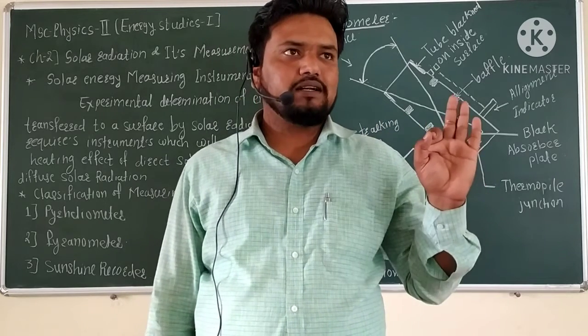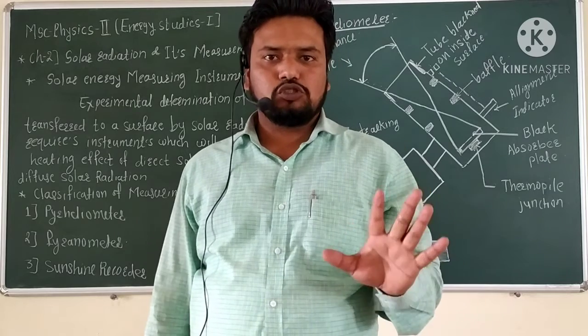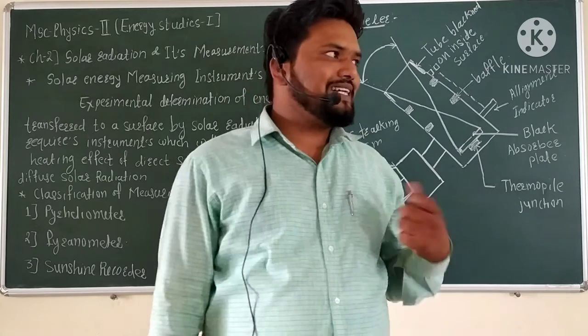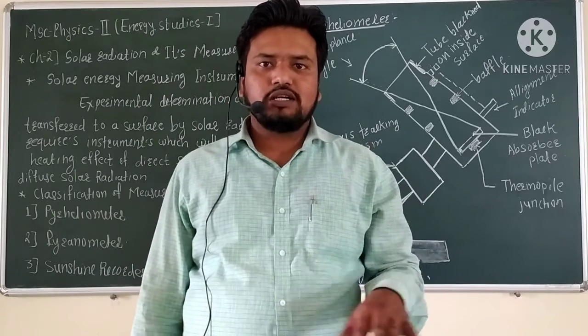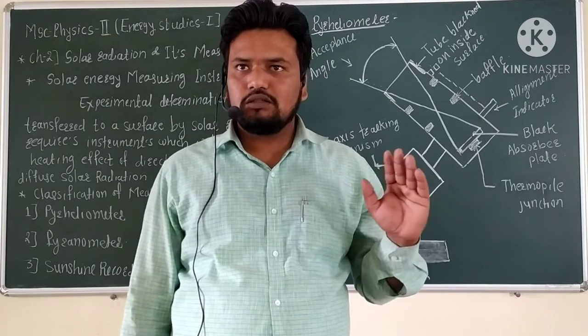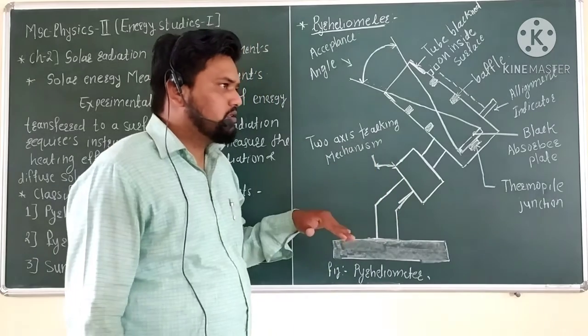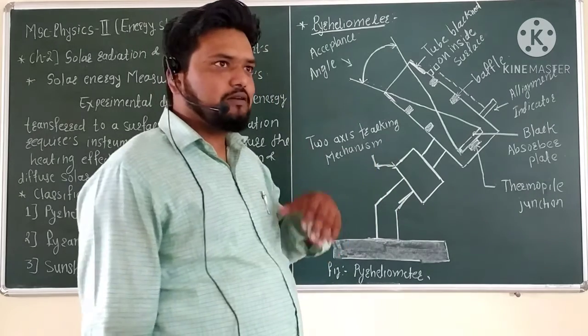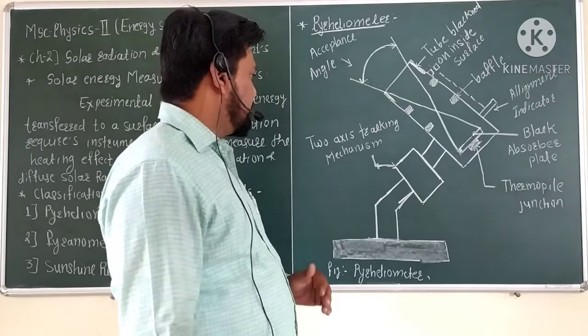To be clear on the first point, the pyroheliometer is used to measure or detect the direct solar radiation which is emitted from the sun and received at the earth's surface. This beam radiation is detected using the instrument called the pyroheliometer.